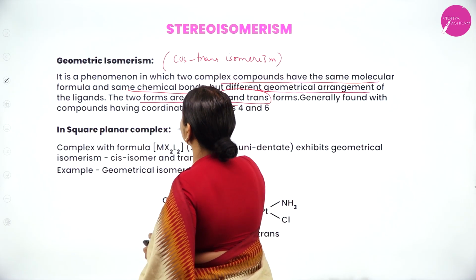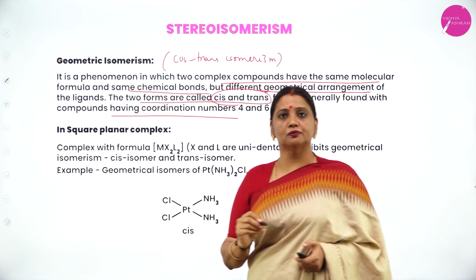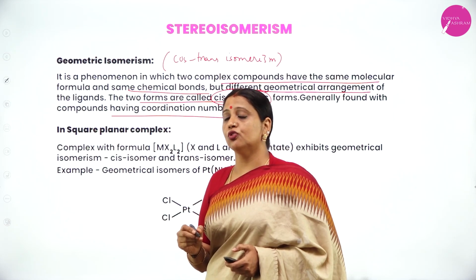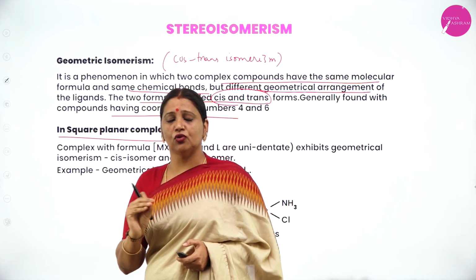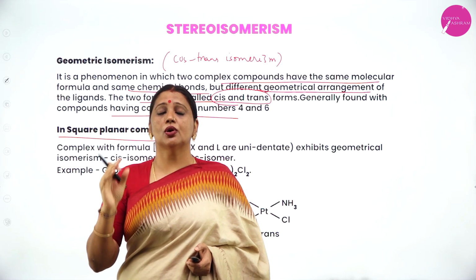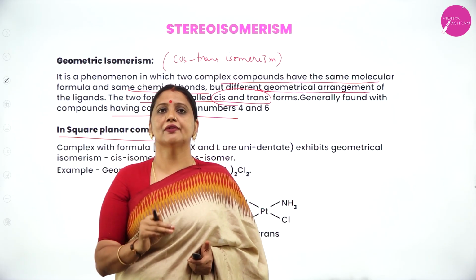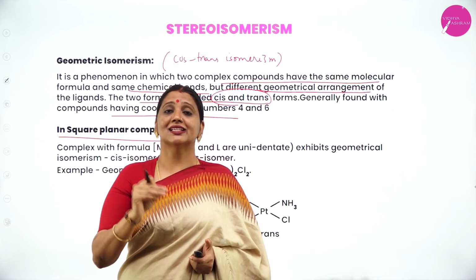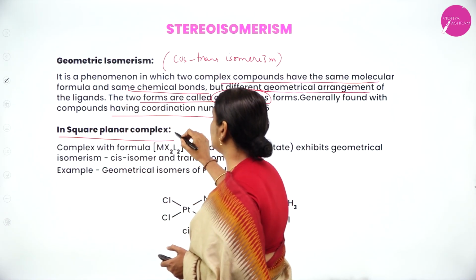Let us consider geometrical isomerism of coordination compounds having coordination number 4 and coordination number 6. When you consider coordination number 4, we have two geometries: tetrahedral and square planar. Geometrical isomerism is not possible in coordination compounds having coordination number 4 in the case of tetrahedral geometry. It is only possible in square planar complexes.